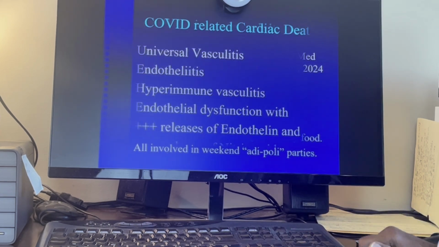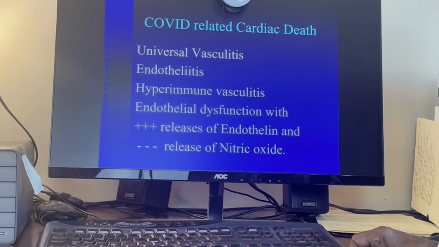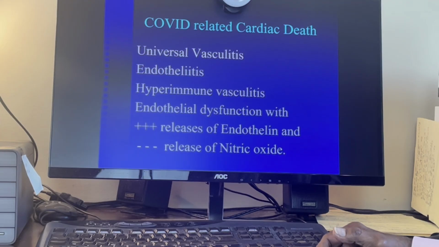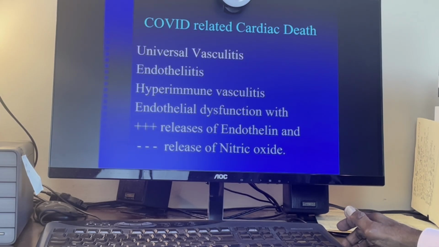What is Adipoli syndrome? Adipoli syndrome is a revelry at the weekend involving smoking, drugs, alcohol, and a large amount of food. COVID is believed to be a reason. COVID, of course, is a reason. It produces vasculitis, endothelialitis, and affects nitric oxide release.